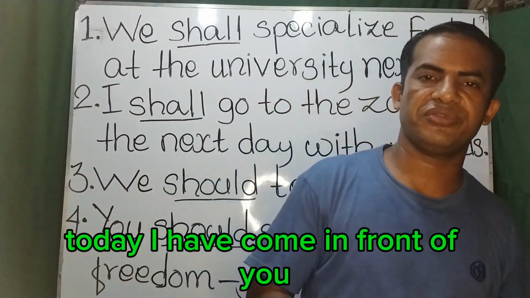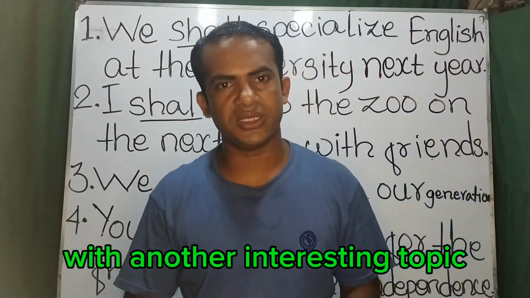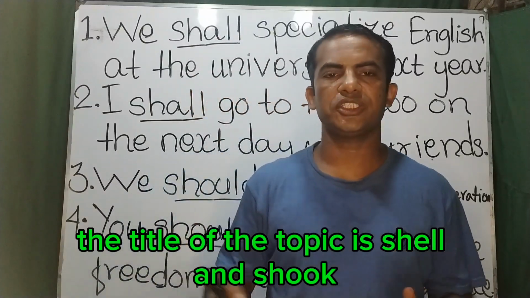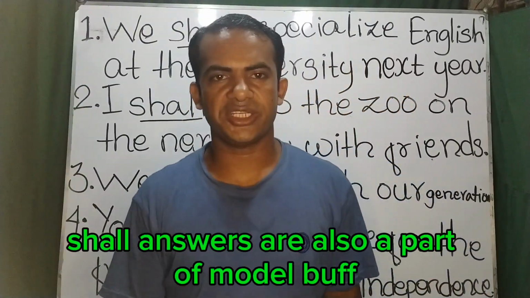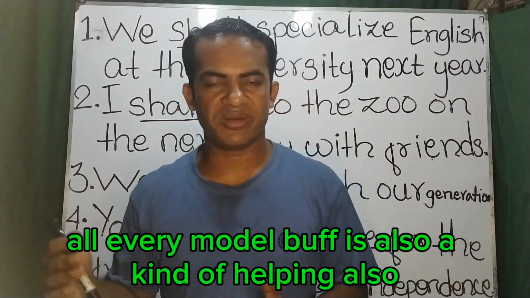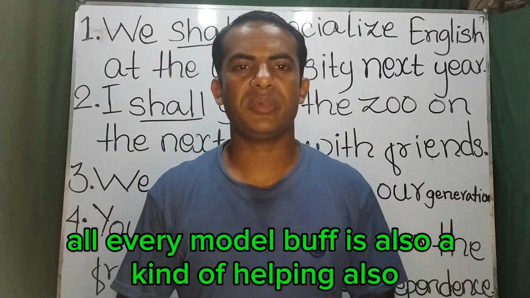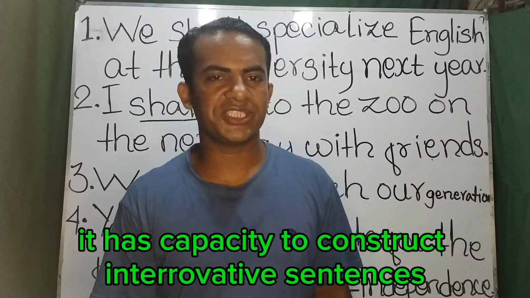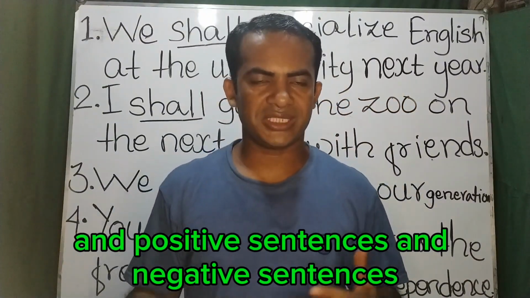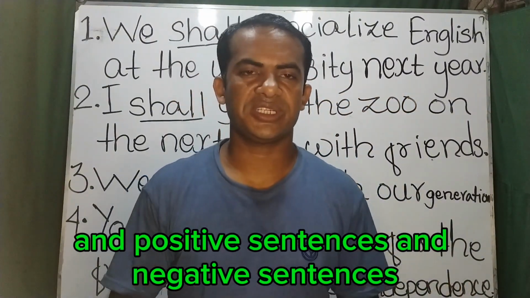Today I have come in front of you with another interesting topic. The title of the topic is shall and should. As you know very well, shall and should are also a part of modal verbs. Every modal verb is also a kind of helping verb. Also, it has the capacity to construct interrogative sentences, assertive sentences and negative sentences.